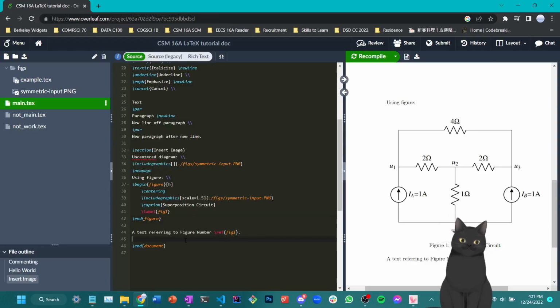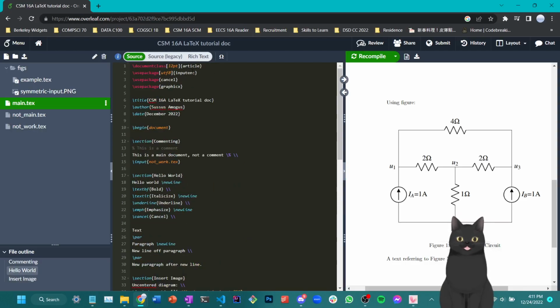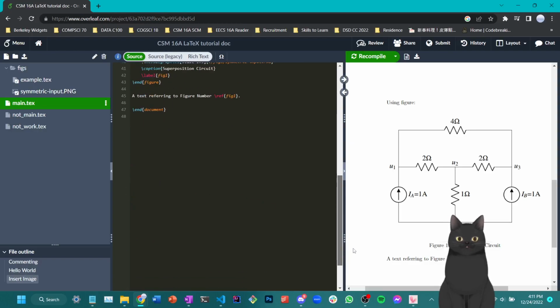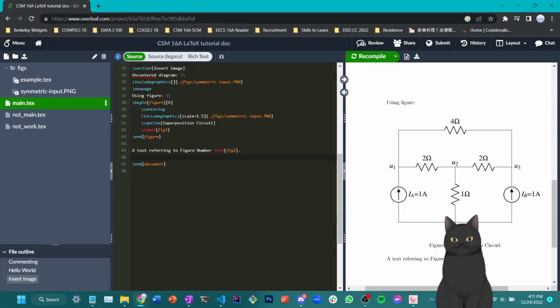To input something like this, what I can do is directly use \input. But before that, let me also add one more library so that we can use the example document there, which is called TikZ, a general graphics library that you can use for LaTeX. Okay, now let's try to input a diagram here.